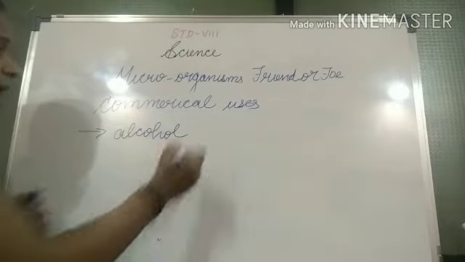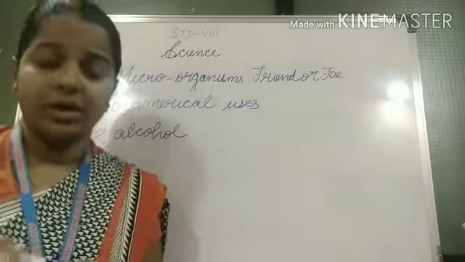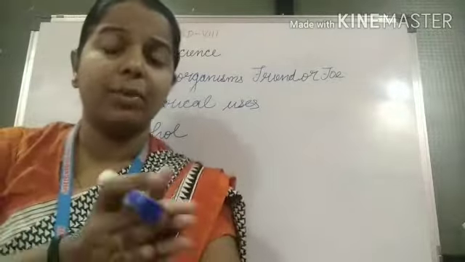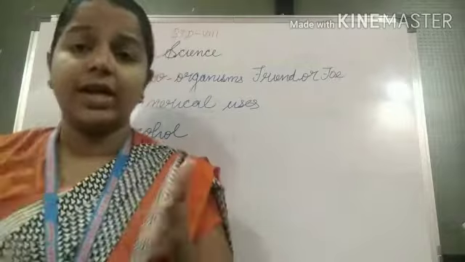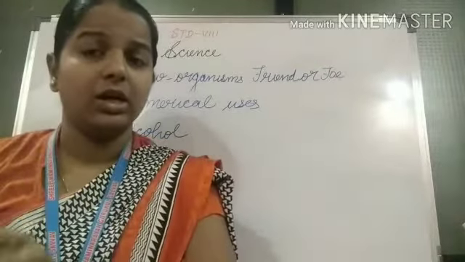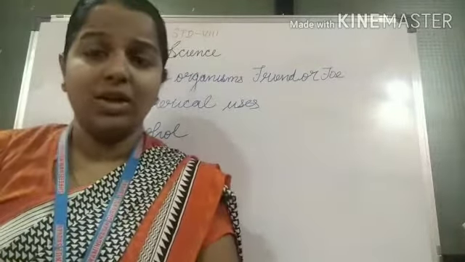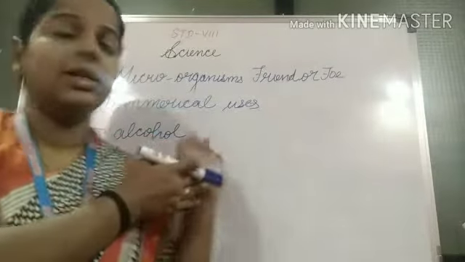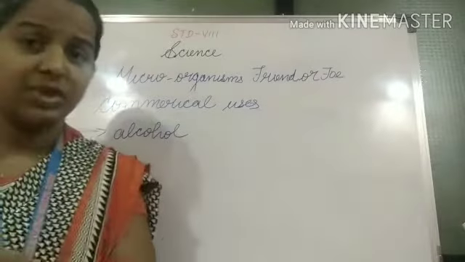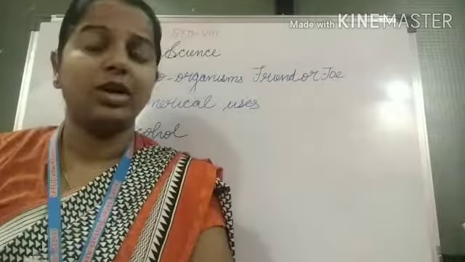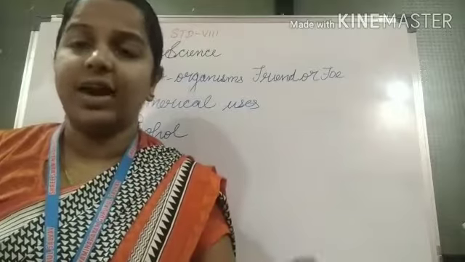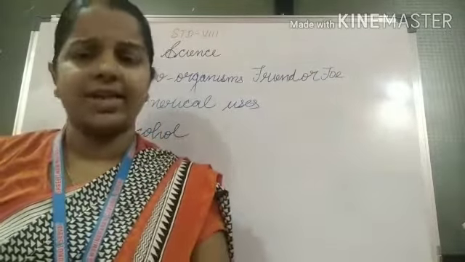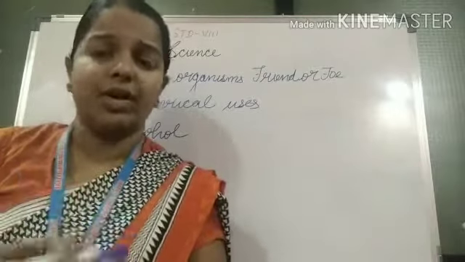How is alcohol made? For example, last session I said that yeast is activated by the sugar. In this commercial purpose, to activate the yeast or microorganism, they make the yeast react with natural sugars from grains like wheat, barley, and rice. Understood? From that they carry out the fermentation.